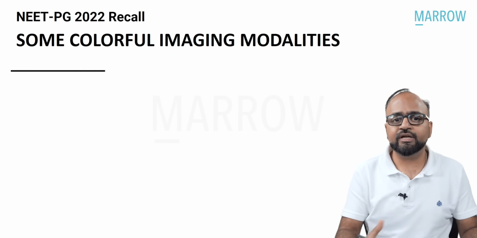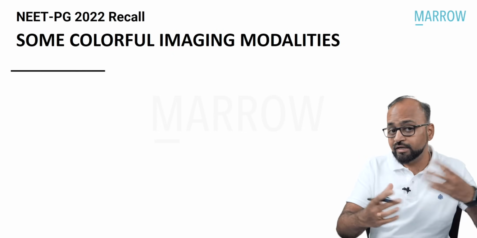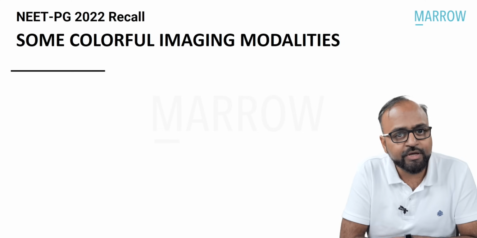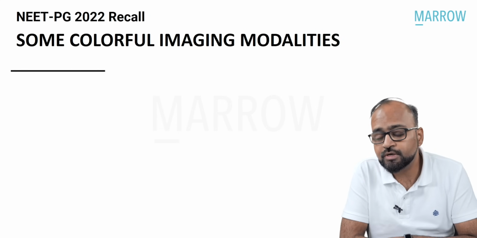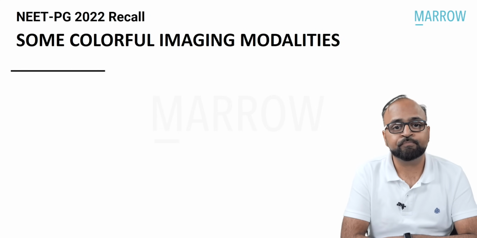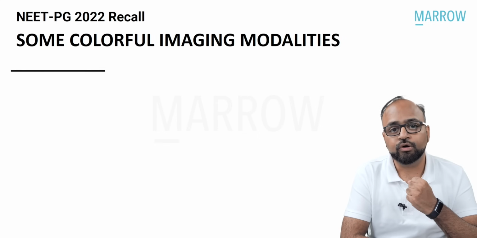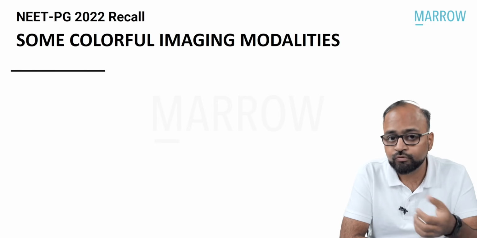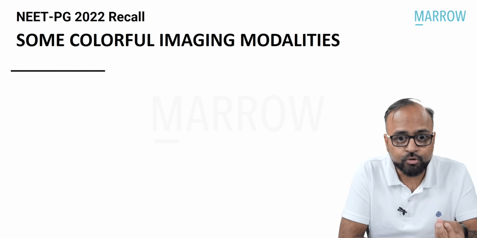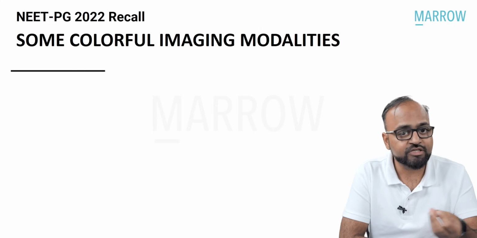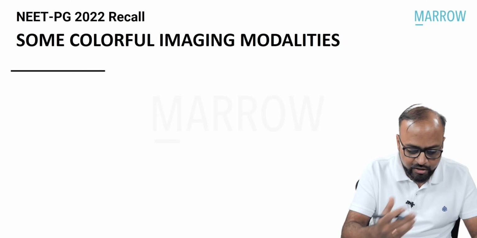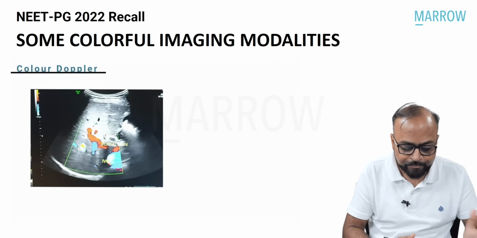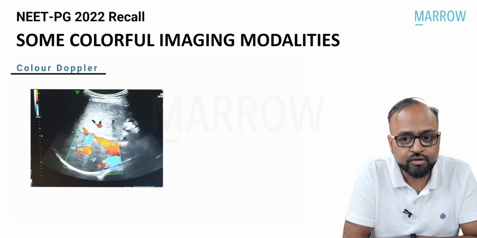Remember that in radiology, wherever color is used, it is used not to make a particular image look beautiful, but only when the color adds some specific information, either the metabolic status or the direction of blood flow, or the functional degree of an underlying functional center, say in the brain. So this color always gives us some additional information. Let us look at an example. So this is an example of color Doppler.